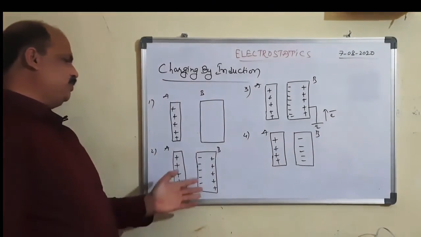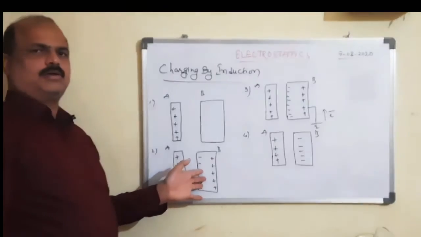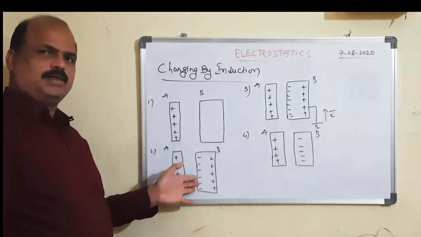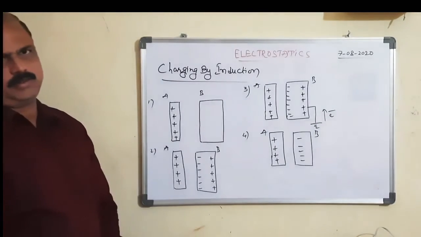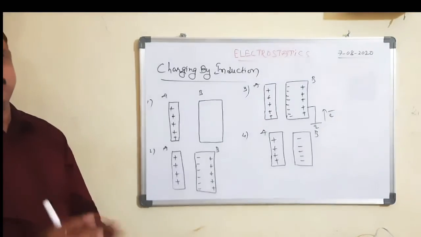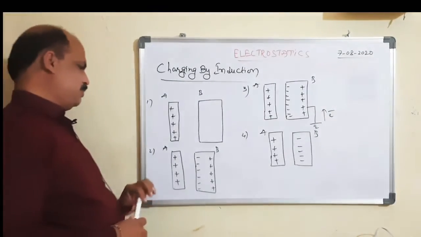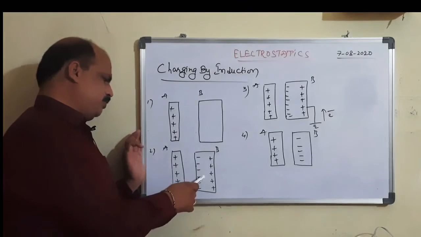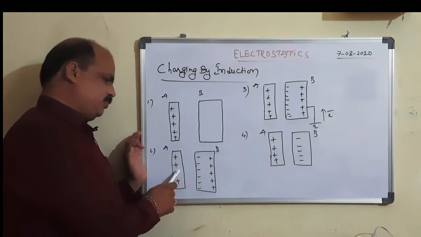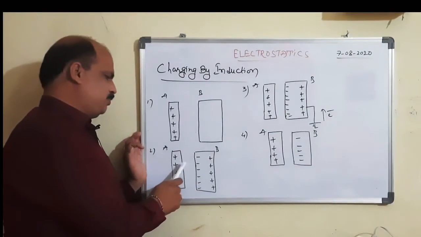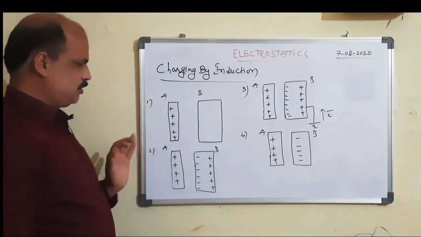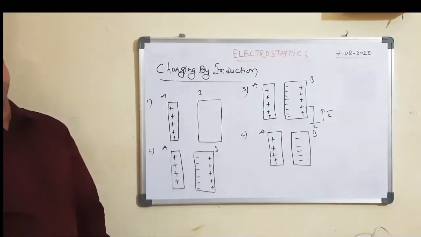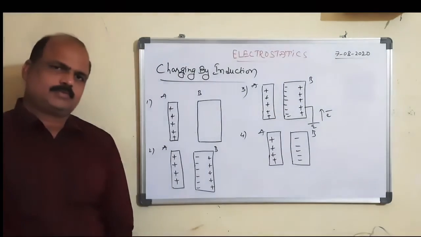That means negative charge is rearranged at this end, positive charge is arranged at this end. This negative charge is attracted towards the positive charge and this positive charge is repelled by the positive charge. That means charge separation takes place.